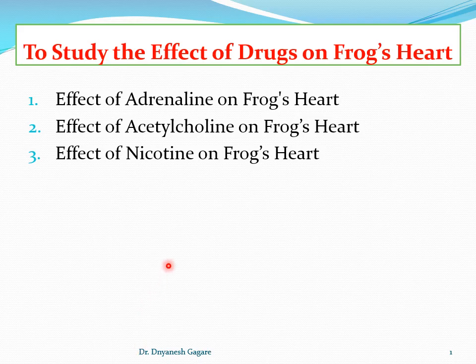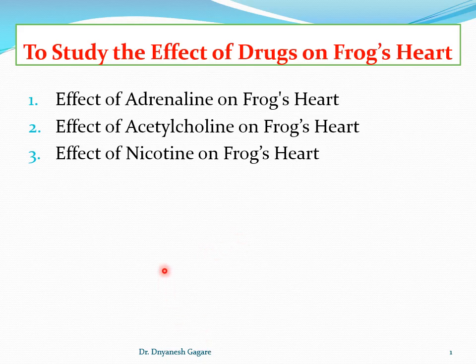Hello student, today in this practical session under experimental physiology, the topic of demonstration is the effect of drugs on frog's heart. So today we are going to study the effects of various drugs on cardiac muscle.